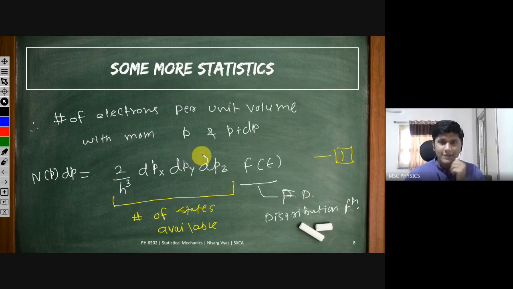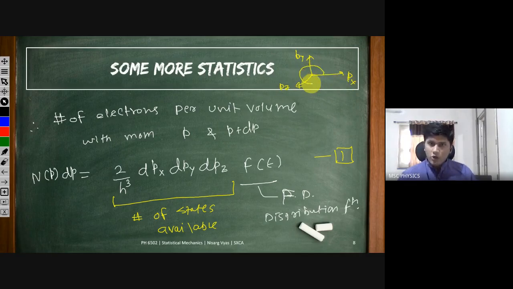So what we are interested in now is the number of electrons per unit volume within this momentum range, and this is the magnitude of the momentum. If you are going to draw a set of momentum axes, which we call momentum space, with all three axes px, py, pz being the axes of momentum, and in this range you draw a sphere and then another sphere just after that, with the distance between these two spheres being dp, we want to find the number of electrons or states available in this range.